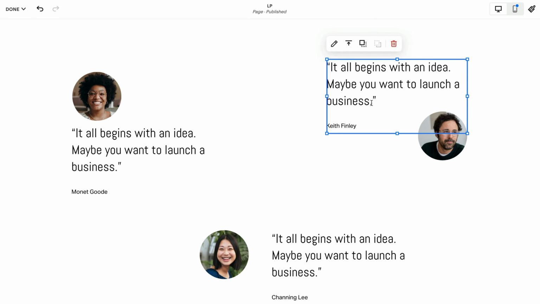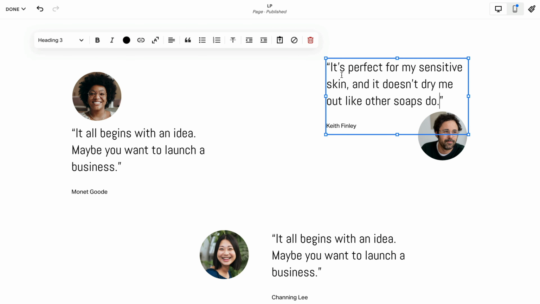make features stand out. So for Keith here, we're going to talk about, it's perfect for his sensitive skin and it doesn't dry him out. So we're going to go, doesn't dry me out. And then we're going to highlight that text. We're going to hit bold.